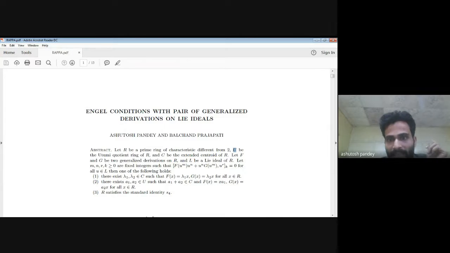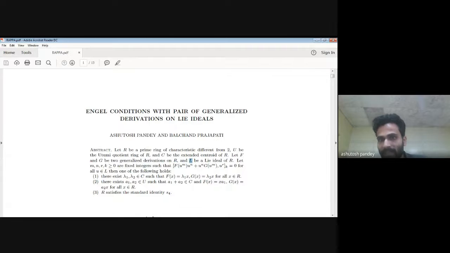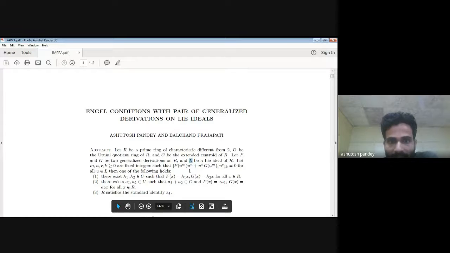And C is the center of U. That is called the extended centroid of R. L is a Lie ideal of R. Lie ideal means an additive subgroup of R such that the commutator of L and R is contained in L. F and G are two non-zero generalized derivations.